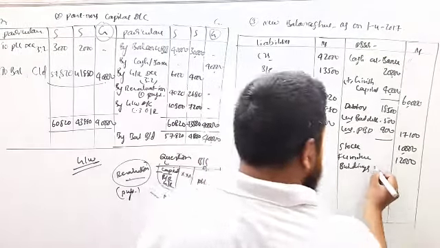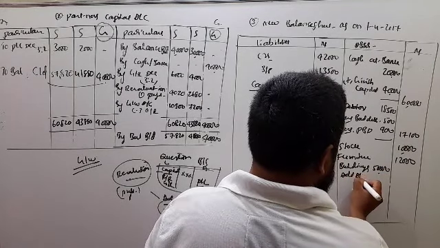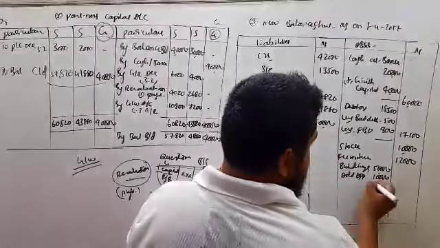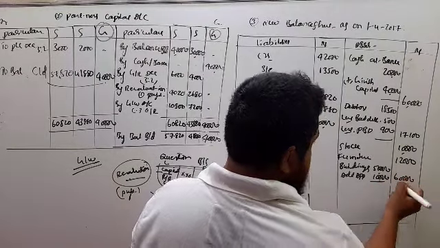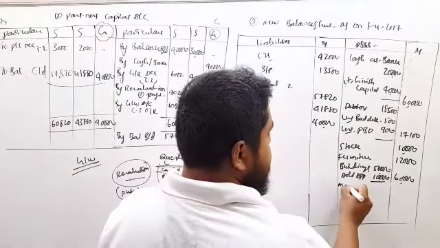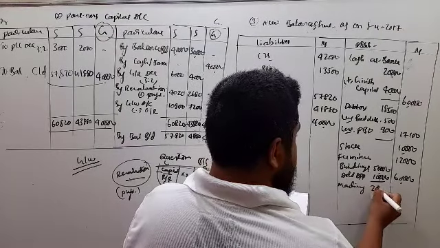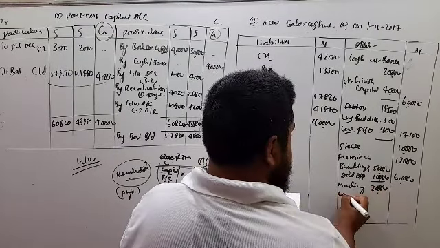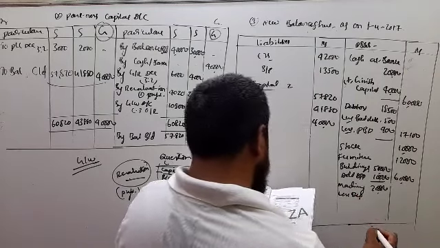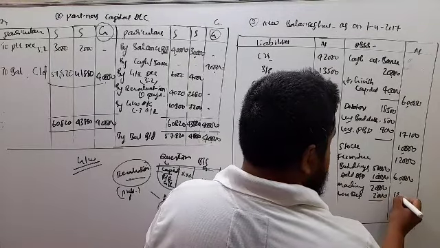Buildings 50,000, add appreciation 10,000, total 60,000. Next, machinery. Machinery gets depreciation. Machinery is 20,000 less depreciation of 2,000, giving 18,000.